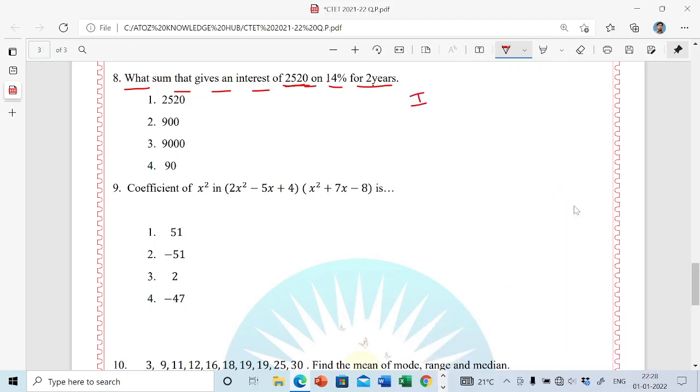We know the formula. Interest is equal to PTR divided by 100. It is a formula. So now we have to find the principal amount. When you rearrange this formula, just I'll write here 100 into I. I am solving all of this in detail for those who are new, who are beginners in mathematics, or who are preparing to attend the TET or NACET examination. This may help you in detailed solution.